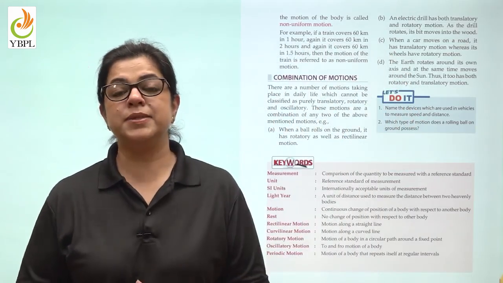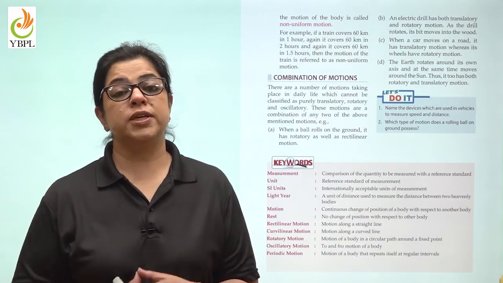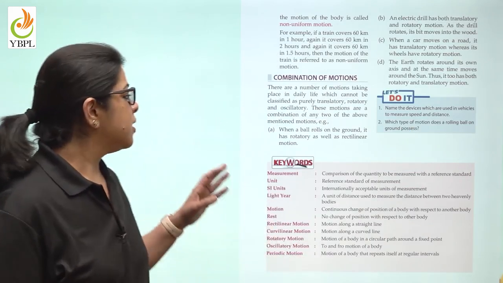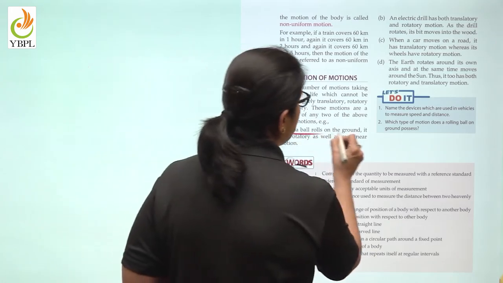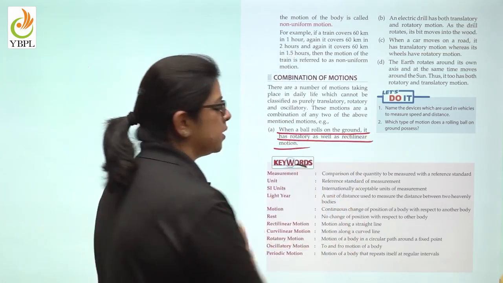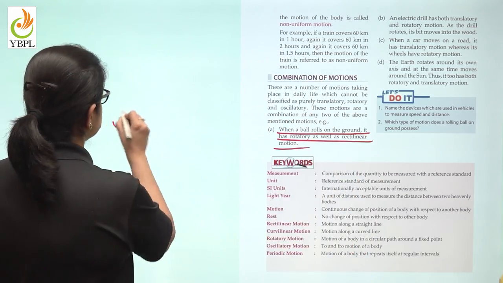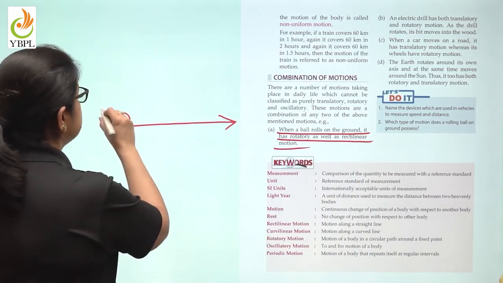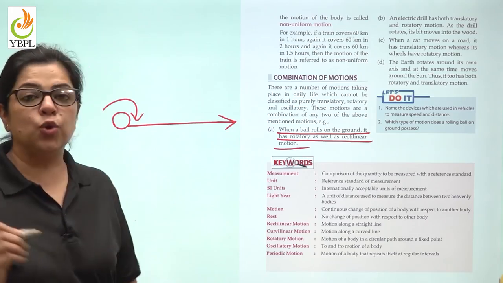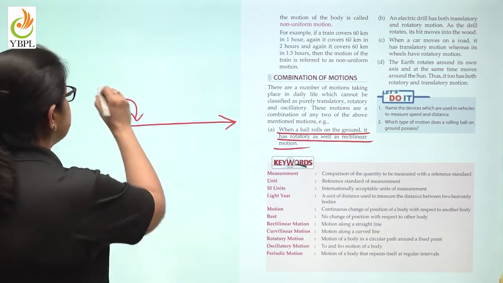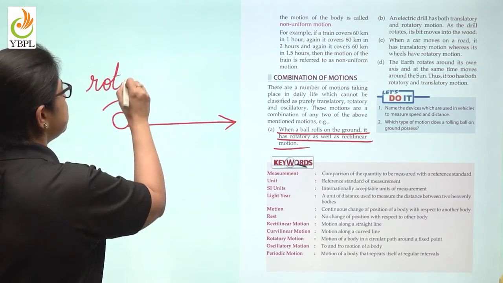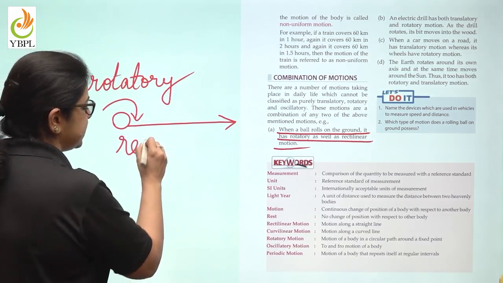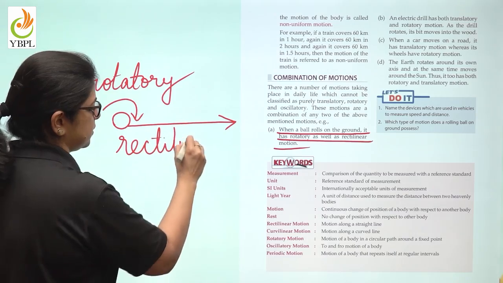Children, sometimes in a moving object, you will see more than one kind of motion. How? For example, when a ball rolls on the ground, it goes in a straight line, but at the same time, the ball is rolling. So, this is rotatory motion as well as rectilinear motion.